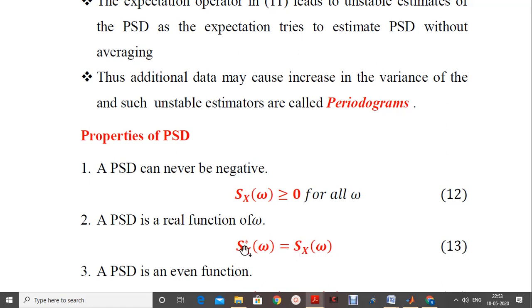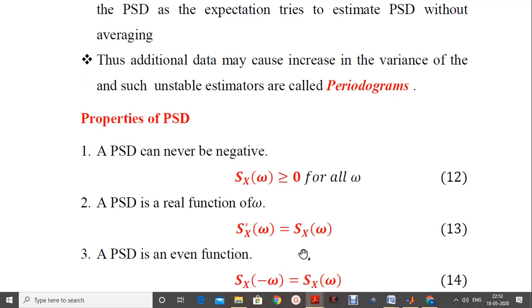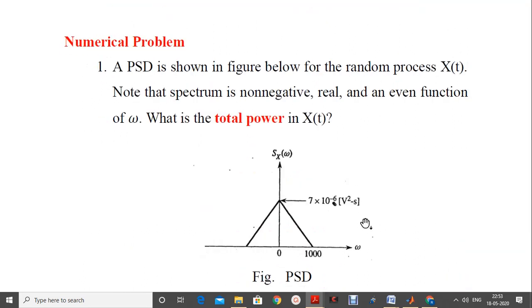Even after applying the conjugate, the values are the same as that of the original signal. A PSD is an even function, so therefore Sx of minus omega will assume the same value as that of Sx of omega. All these properties of PSD are listed in equations 12, 13 and 14 along with their statements here. So this is it about the theory on power spectral density.